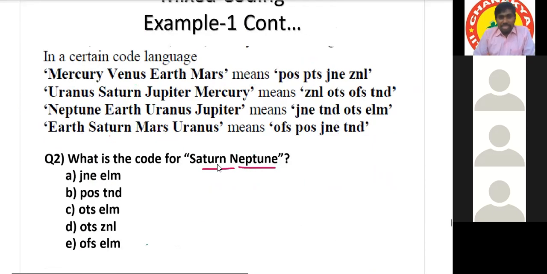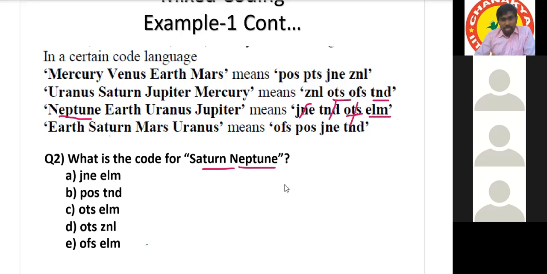Coming to the next question, Saturn and Neptune. Both the words are available in a single statement? No, sir. Both the words are not available in a single statement. So first we'll find the code for Neptune. Neptune is the uncommon word. On the right hand side, JNE, because it is common, it cannot be the code. TND is common, that is why it cannot be the code. OTS is also a common code, that is why it cannot be the code. Then the answer is ELM.